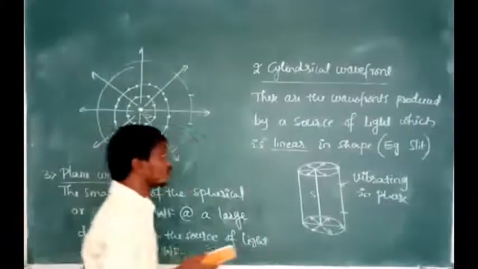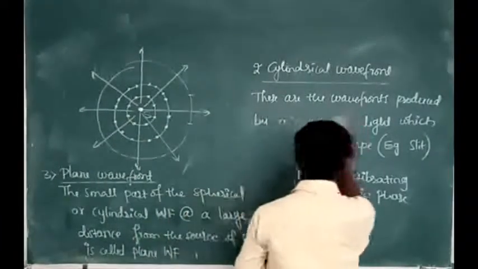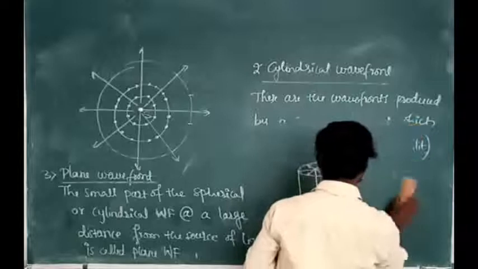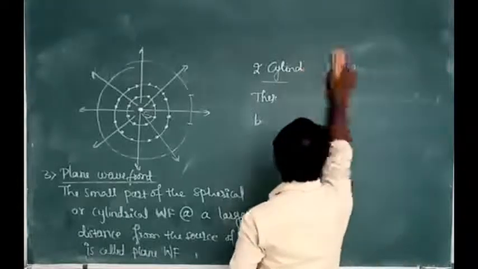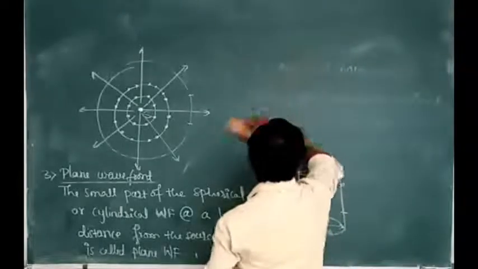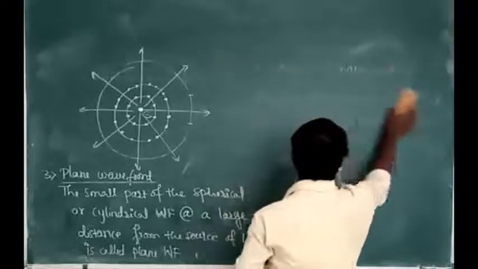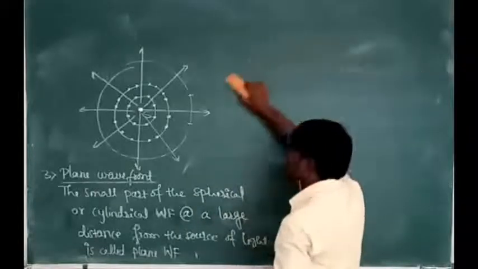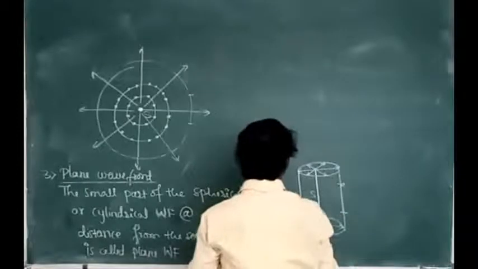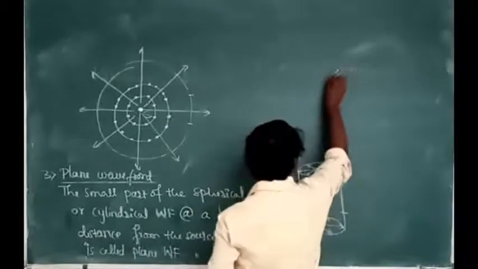Then what is the diagram for the plane wavefronts? Again, here the particles are vibrating in the same phase because all particles are equidistant from the source of light.